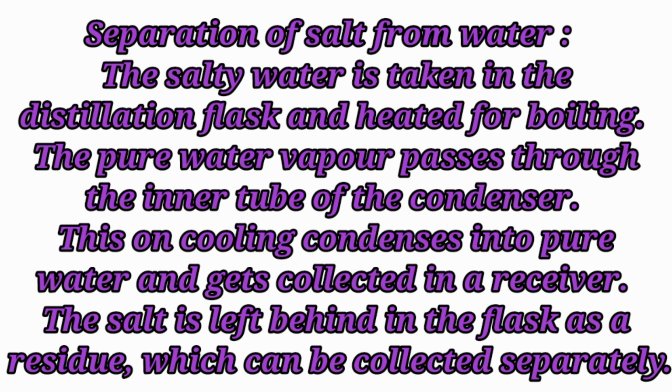Separation of salt from water. The salty water is taken in the distillation flask and heated for boiling. The pure water vapor passes through the inner tube of the condenser. This on cooling condenses into pure water and gets collected in a receiver. The salt is left behind in the flask as a residue which can be collected separately.